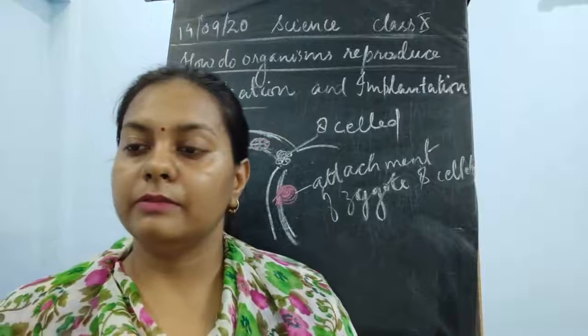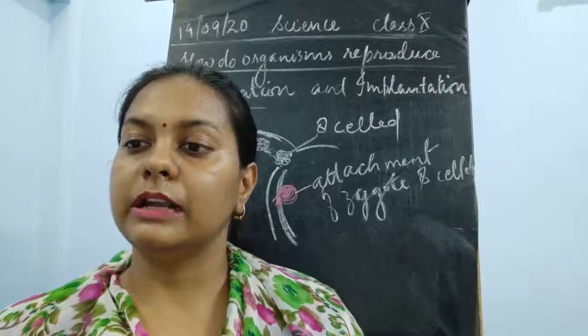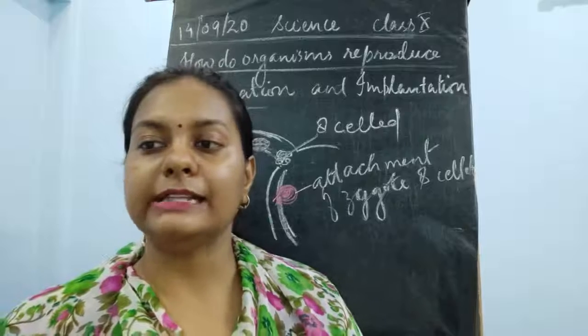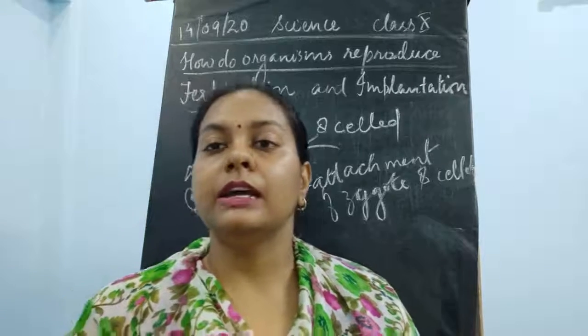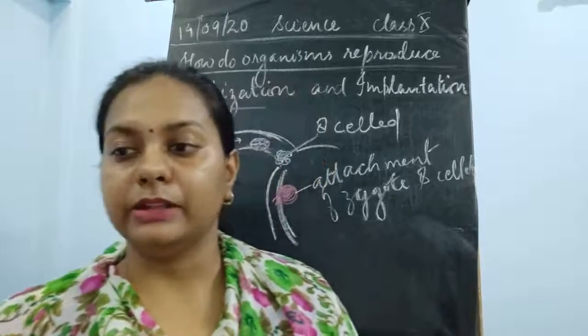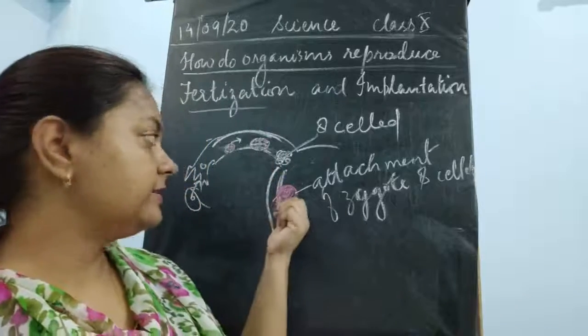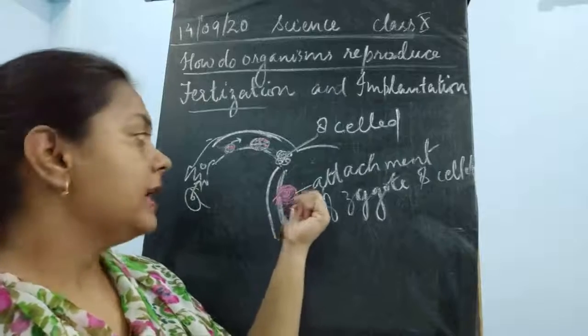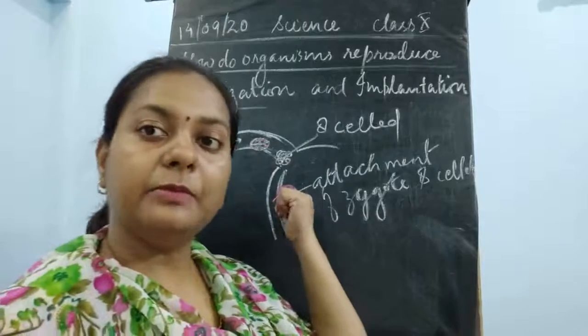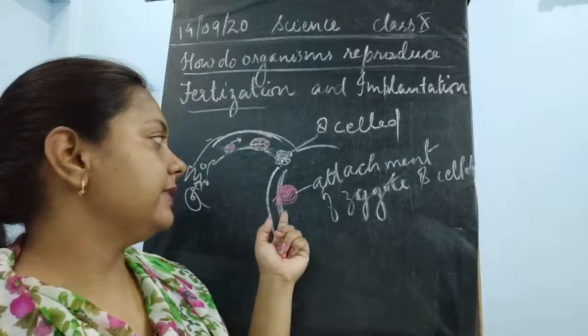It implants around 7 to 10 days after fertilization, and it continues until 8 weeks. The lining of the uterus becomes thick and richly supplied with blood vessels. Why is it richly supplied with blood vessels? Because it has to nourish this developing embryo.